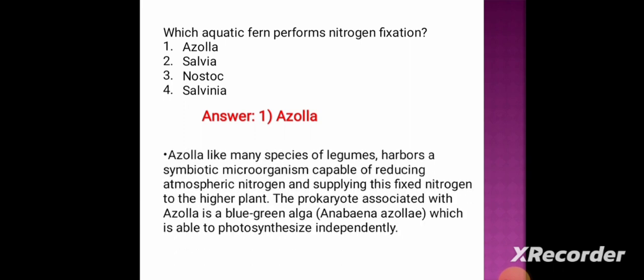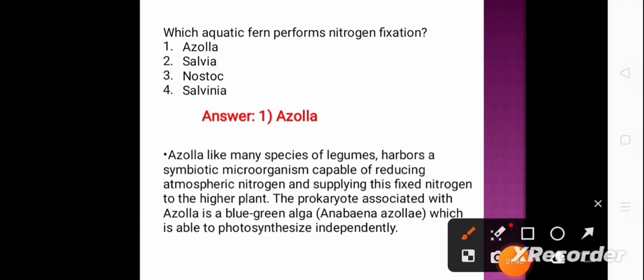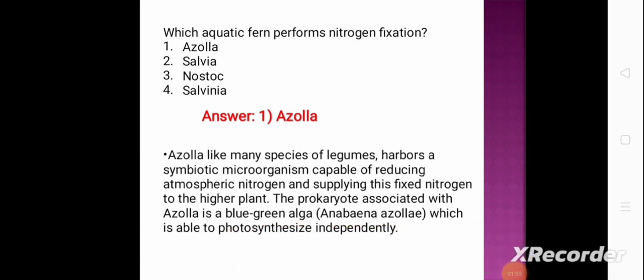Azolla, like many species of legumes, harbors a symbiotic microorganism that is capable of reducing atmospheric nitrogen and supplying this fixed nitrogen to the higher plant. The prokaryote associated with azolla is a blue-green algae. The association is Anabaena azolla, which is able to photosynthesize independently.